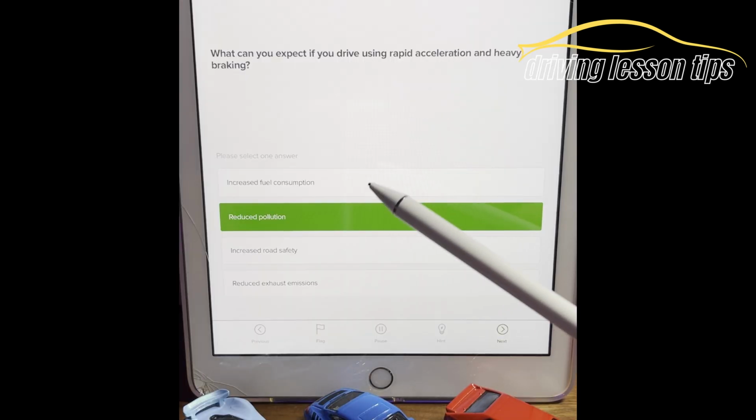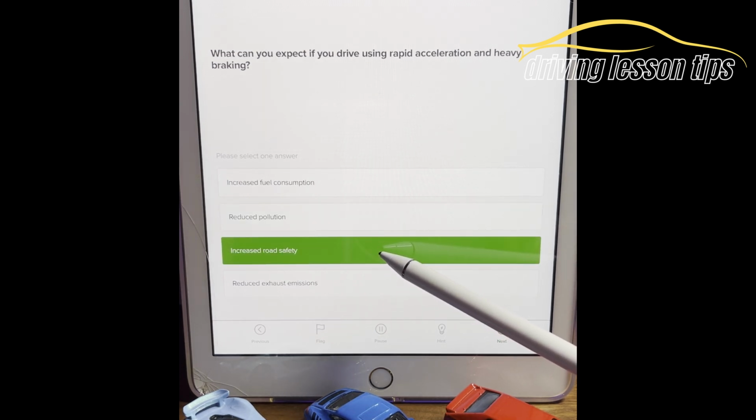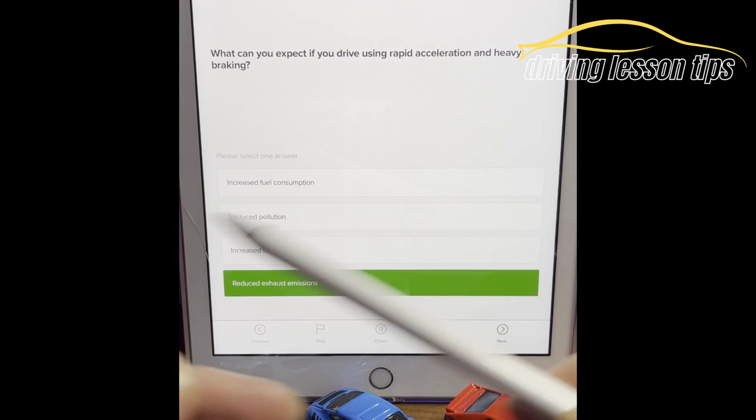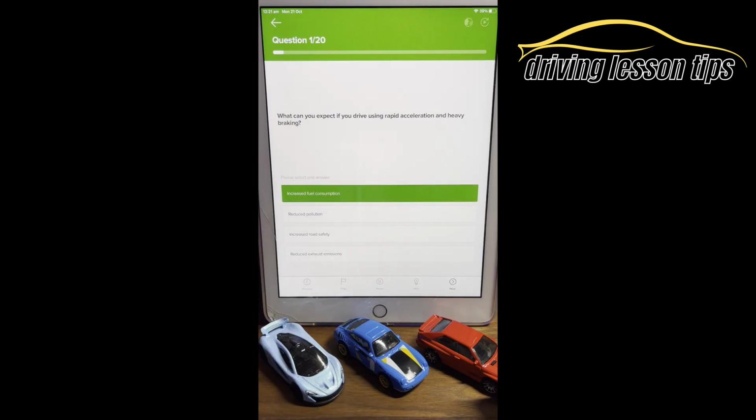Reduced pollution? No, it actually pollutes the atmosphere even more. Increased road safety? Well, you're not going to increase road safety, you're decreasing it, because your driving is technically erratic, yeah? Reduced exhaust emissions? No, you're going to create more exhaust emissions, so that's not a good idea either. So the answer, if you said A, well done.